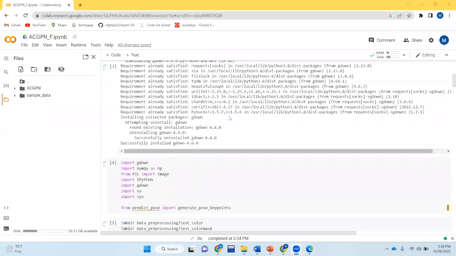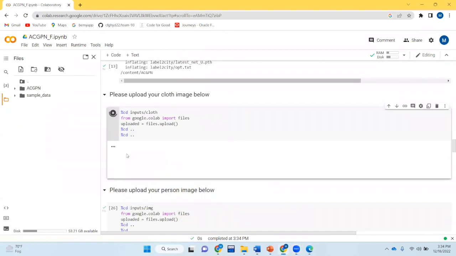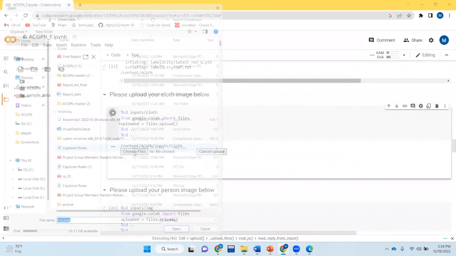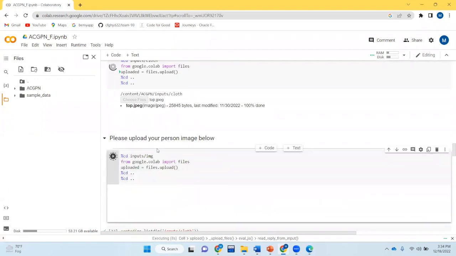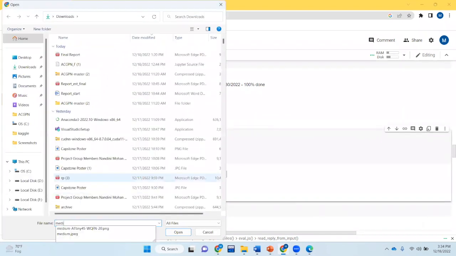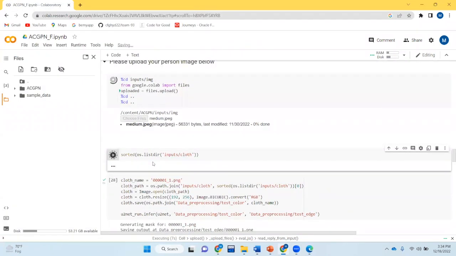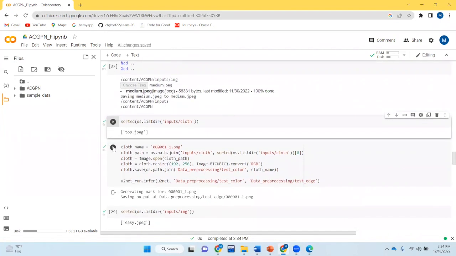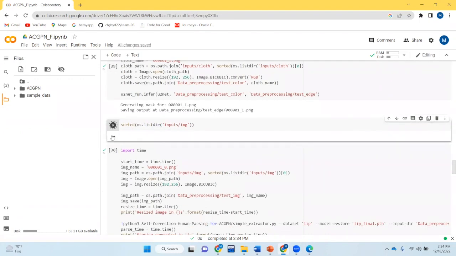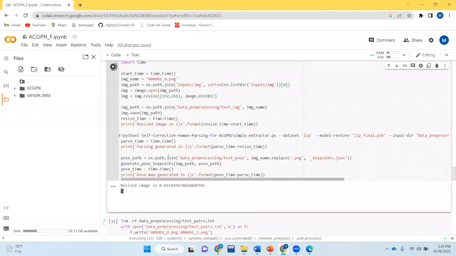This is the ACGPN code where we have already imported some predefined libraries. Now we'll upload the cloth image here. Now I will upload the person's image. Now resizing will be done on both the clothes and the person's image. Now we'll generate their parsing as well as the pose map.